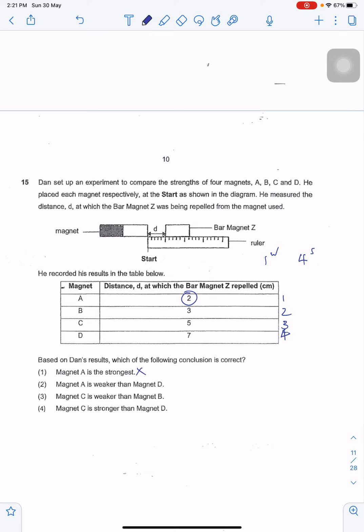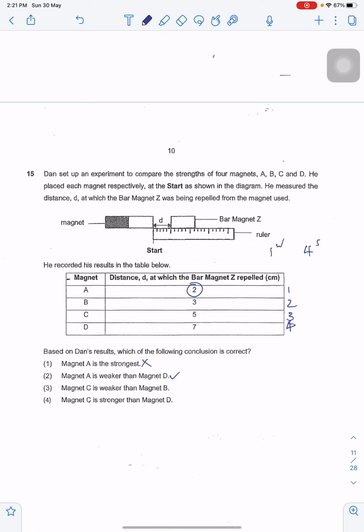Is magnet A weaker than magnet D? That's true. Is magnet C weaker than magnet B? That's false. Is magnet C stronger than magnet D? That's false. So the answer here is 2.